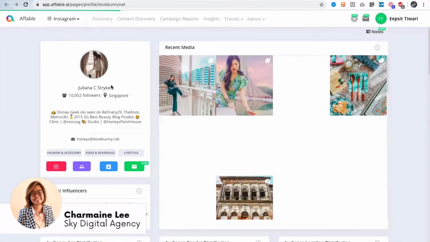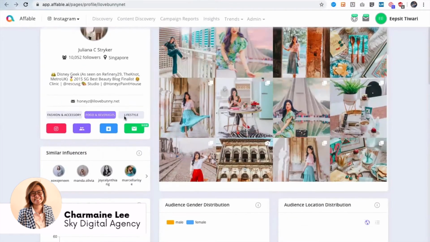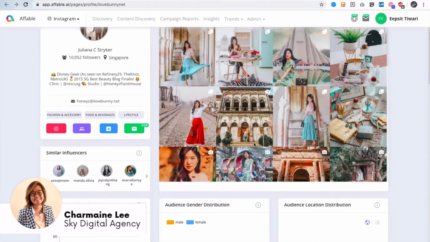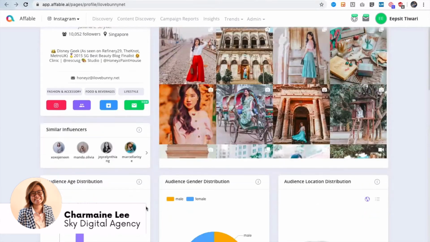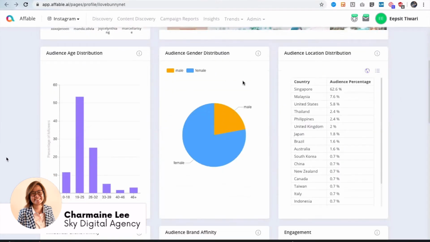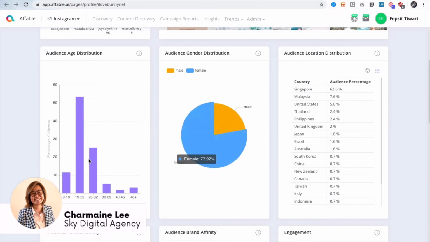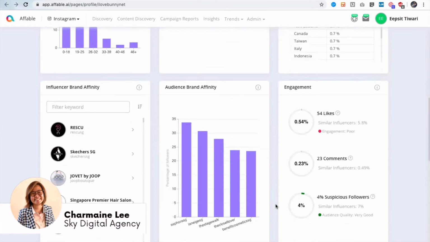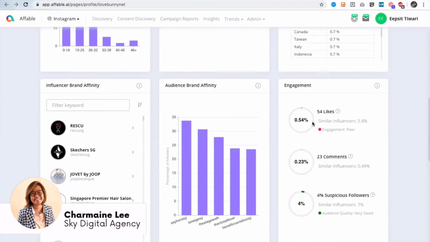So if you see, on the left you see basic details about a profile. Audience demographics, you see 62% of her audience is coming from Singapore. This is the audience age distribution and gender distribution, which is very relevant. And the next step, what you would see is the number of likes and engagement. And here, this is the red flag.